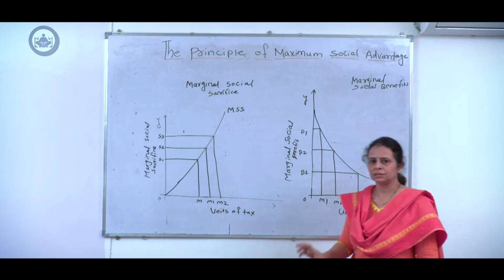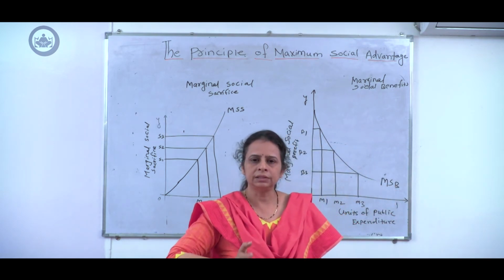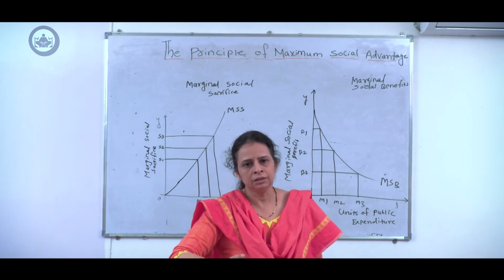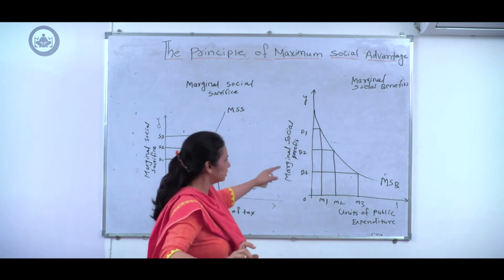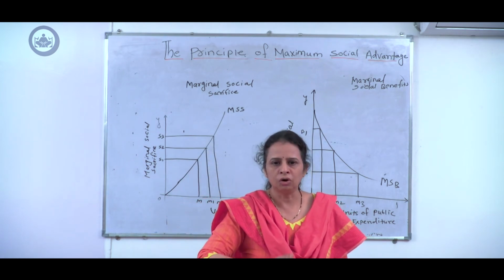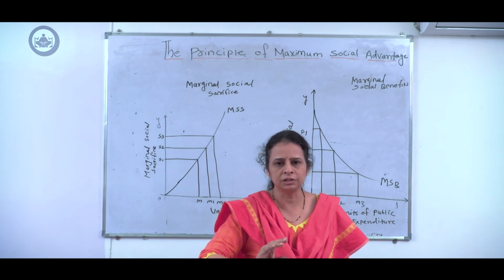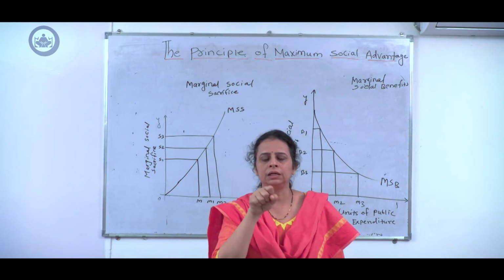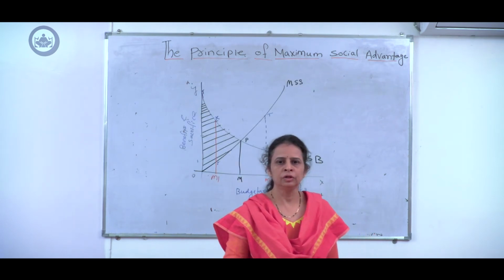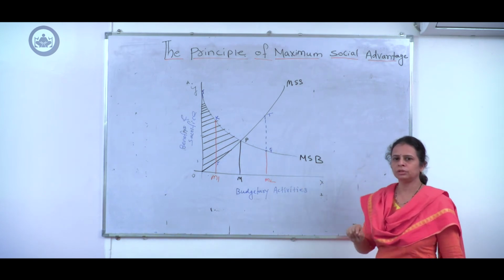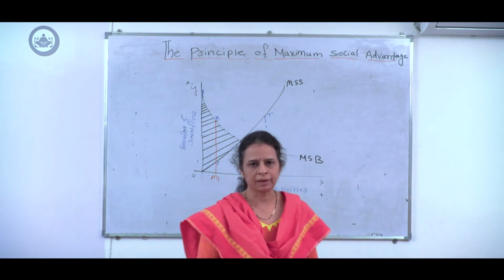So this tells us that additional tax creates additional disutility, and additional expenditure leads to additional benefit to the entire society, but it goes on declining. This is how Dalton has explained that two activities generate altogether opposite kinds of situations for the society. One group of society benefits from it and one group of society has to sacrifice. According to Dalton, when marginal social sacrifice and marginal social benefit are both equal, the social advantage is maximum.